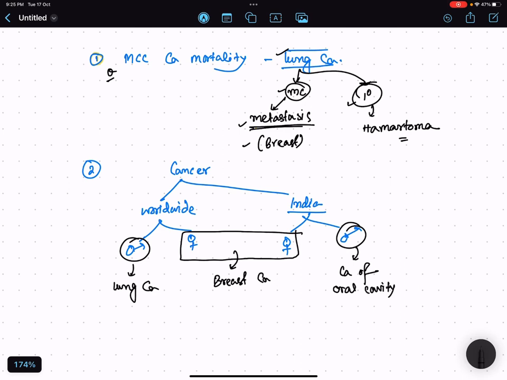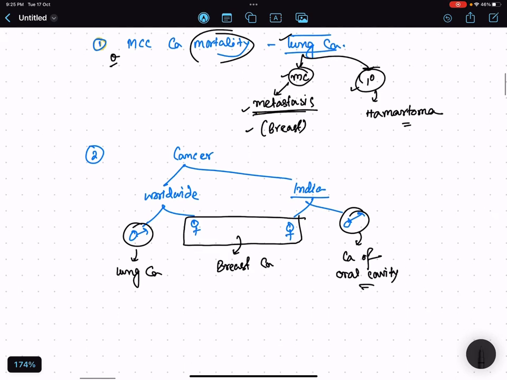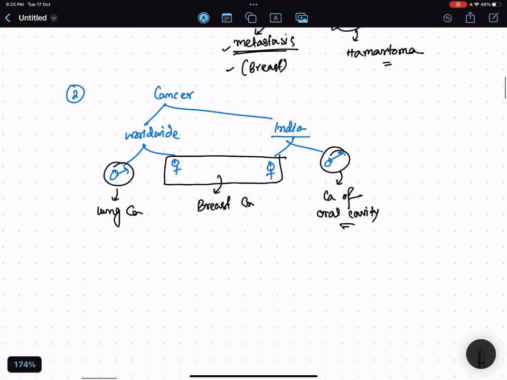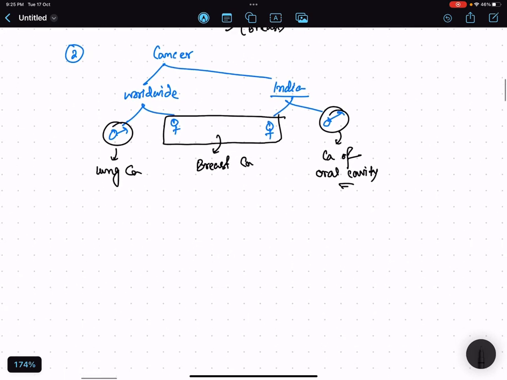This is still now the most common cause of cancer in India. But overall in any of these cancers, the most common cause of mortality is lung cancer. Ultimately this happens.